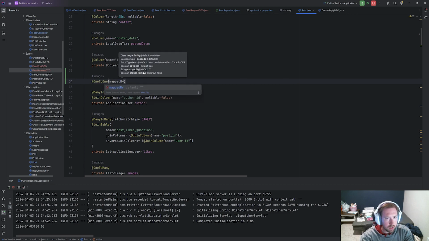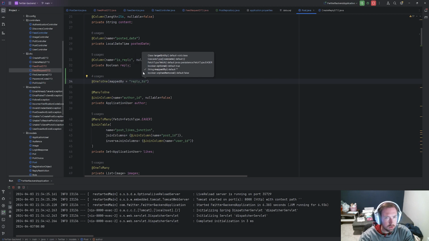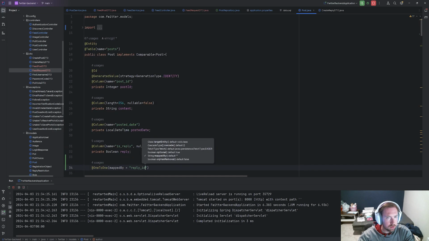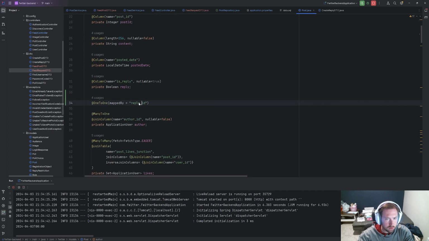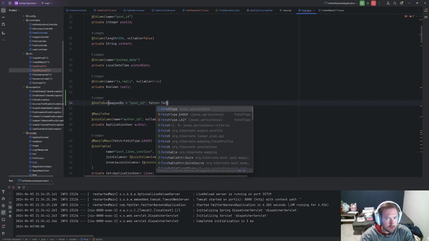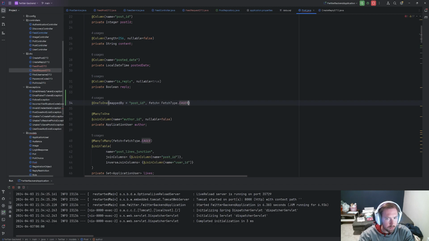We're going to say mappedBy equal to, and this can be reply2. This will be interesting because this is supposed to be mapped to something else. Let's say reply ID. I'm guessing that's, or post ID. We'll map it to post ID, I guess. And we'll say fetch equal, this is lazy, but we'll put EAGER because we're going to want it.